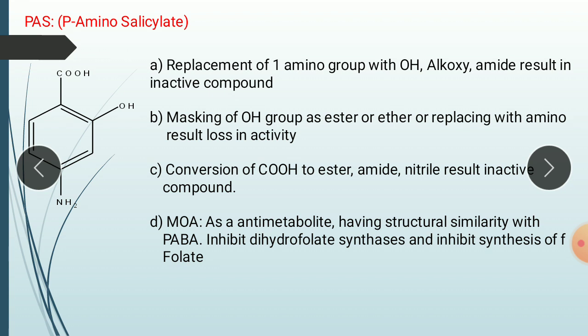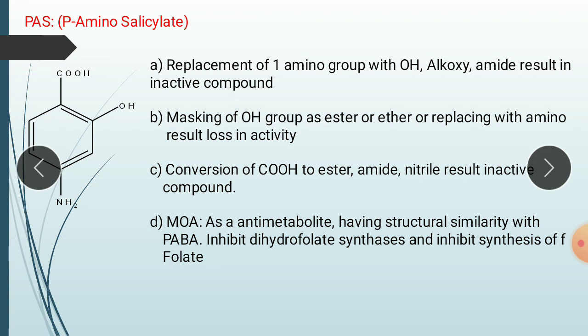Regarding its mechanism of action, it acts as an anti-metabolite having structural similarity with PABA and therefore inhibits dihydrofolate synthase and inhibits the synthesis of folate. As we saw in the sulfonamide chapter, the detailed mechanism of sulfonamide, this drug also acts as an anti-metabolite and shows the same mechanism of action as sulfonamide.